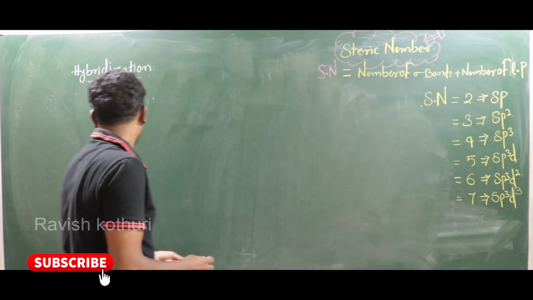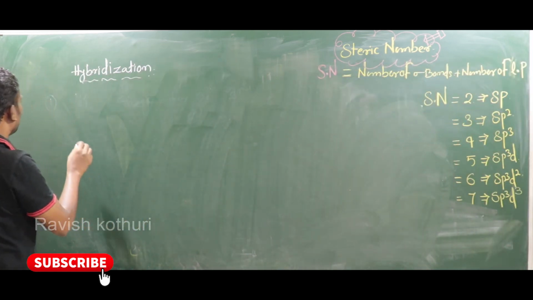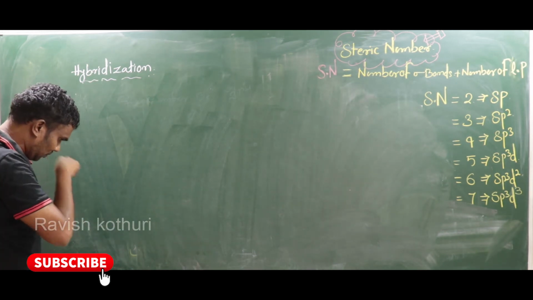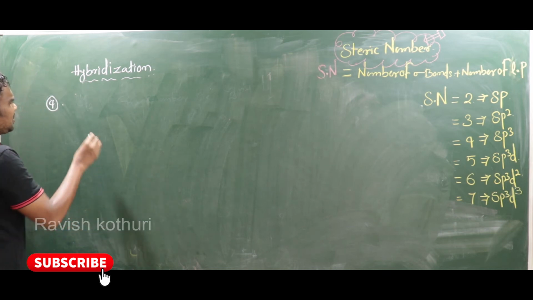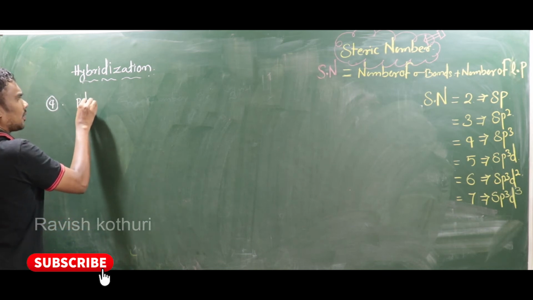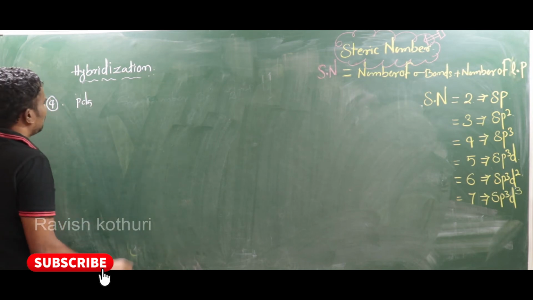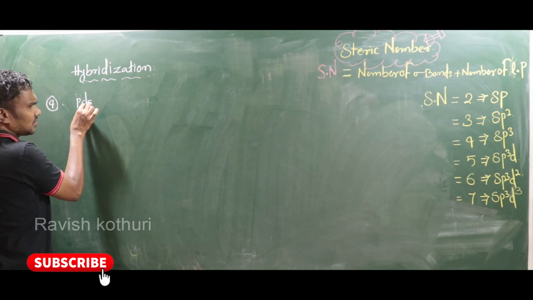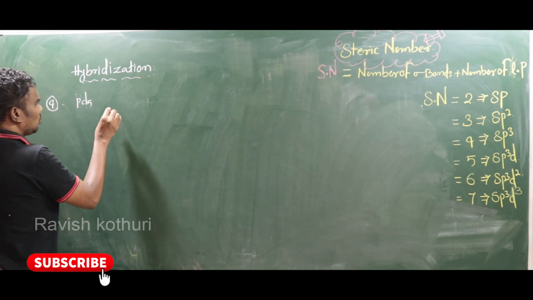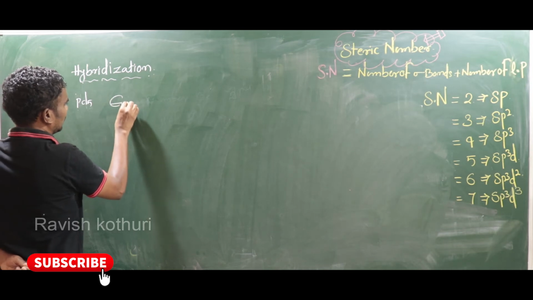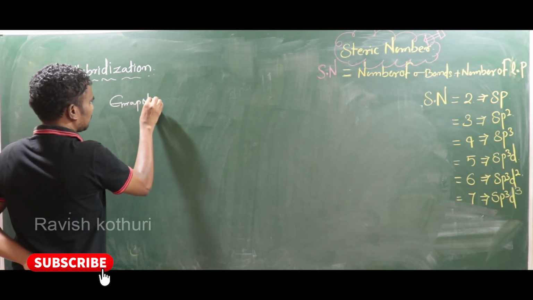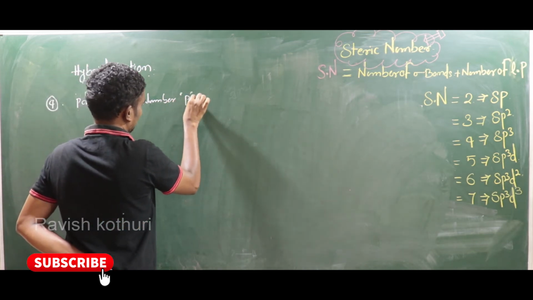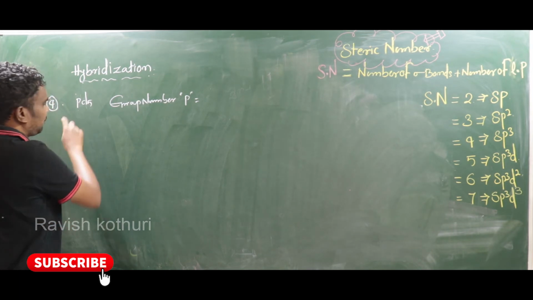See one more simple molecule, that is the 4th molecule, PCl5. Here phosphorus is the central atom, and chlorine is the surrounding atom. So the group number of the central atom, phosphorus, is the fifth group.